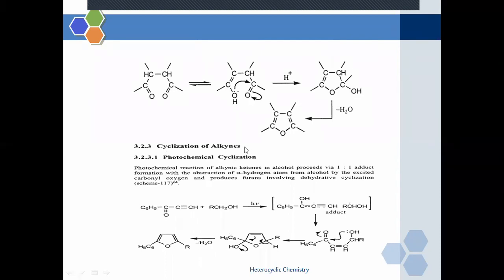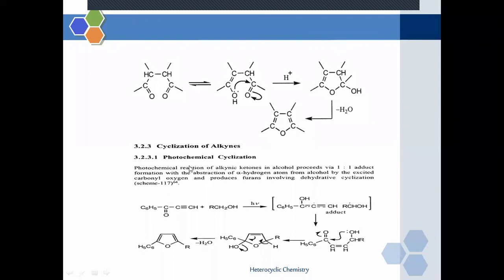Alkyne means containing carbon-carbon triple bonds. So cyclization of compounds containing a carbon-carbon triple bond in the presence of which reagents? Photochemical reagent. So the first method for the synthesis of furan from alkynes is via photochemical cyclization.